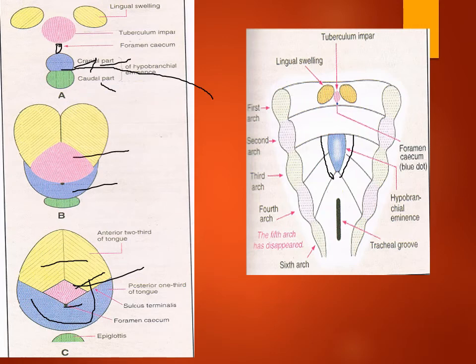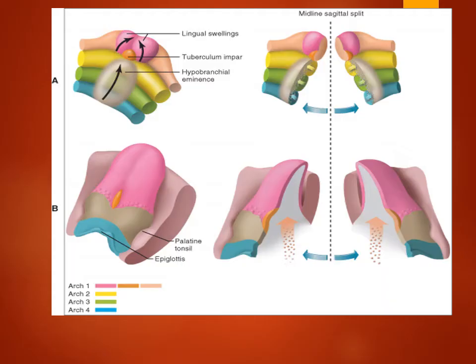The anterior two-third of the tongue and the posterior one-third of the tongue are separated by a small opening called the foramen cecum. So by knowing the structures which develop from each arch, we can give the nerve supply of the tongue. The anterior two-third of the tongue, as it is formed from the first arch, has the nerve of that arch, which is the lingual branch of the mandibular nerve. The posterior one-third of the tongue is formed by the hypobranchial eminence, that is from the third pharyngeal arch, and the nerve of that arch is the glossopharyngeal nerve.